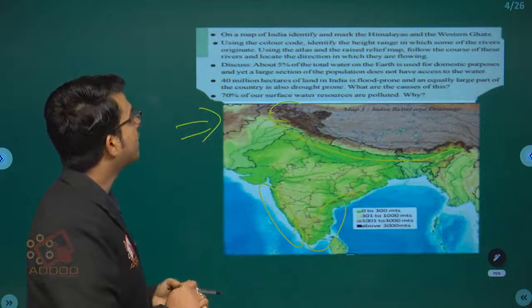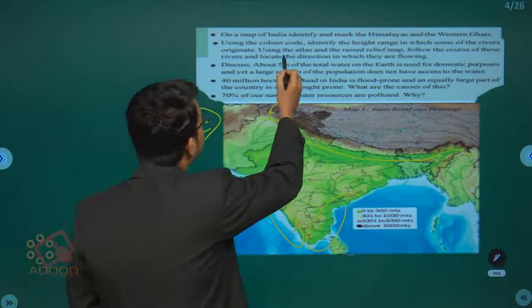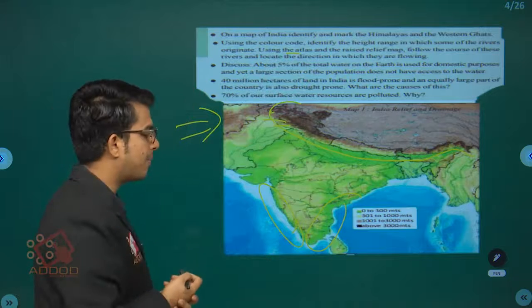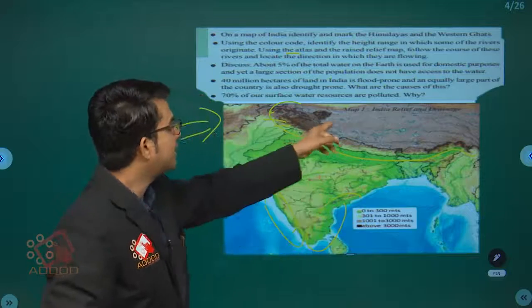Now, using the color code, identify the height range in which some of the rivers originate, using the atlas and the raised relief map. So this is what they have raised, like 0 to 300 meters, that is the India relief and drainage.